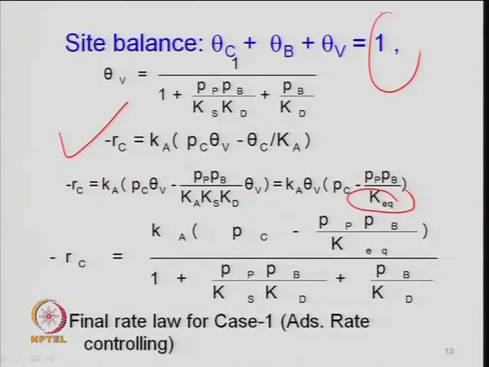K equilibrium. So, this term, if you see there, is nothing but the combination of all these rate constants.